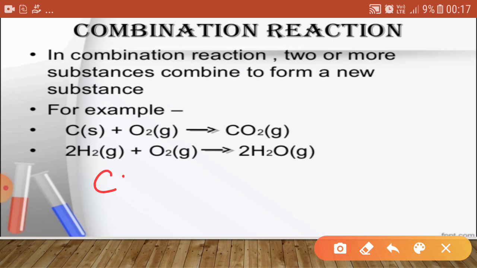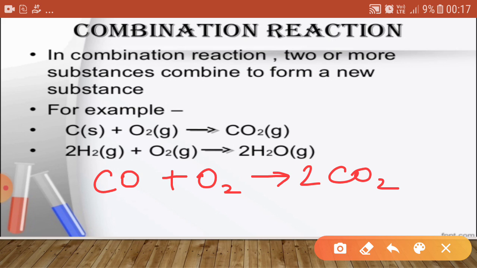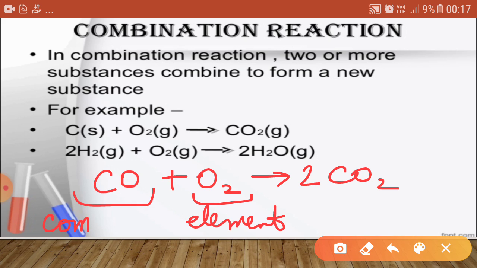For example, CO, carbon monoxide, and oxygen are reacting to give carbon dioxide. So here oxygen is the element and carbon monoxide is the compound. So in this combination reaction, there is the involvement of an element as well as a compound.